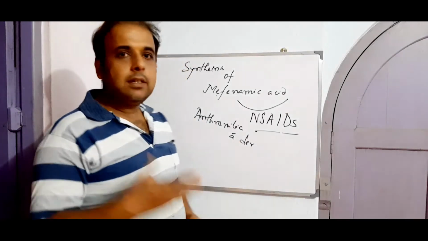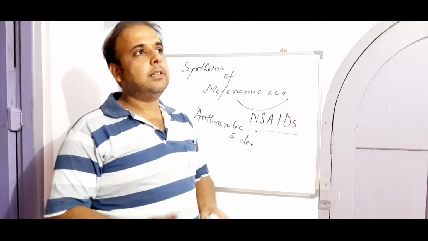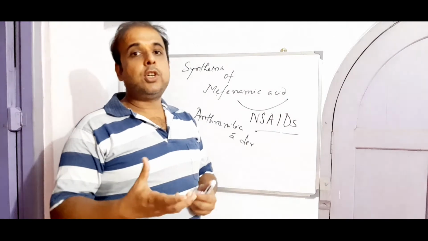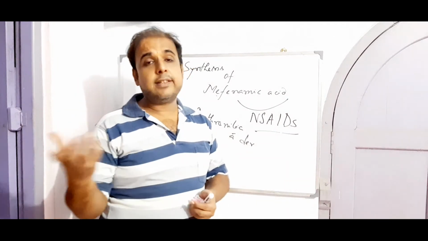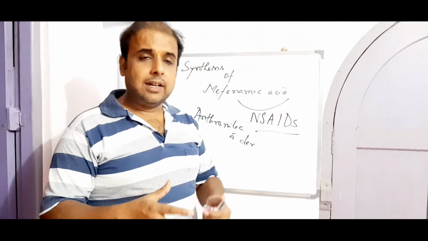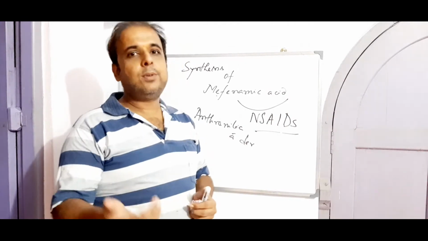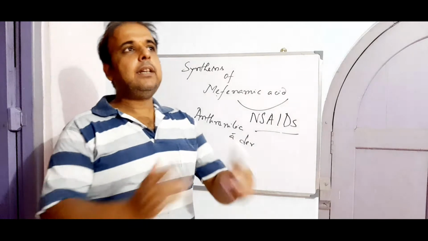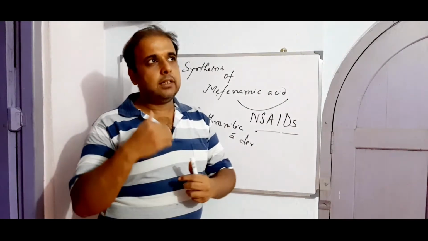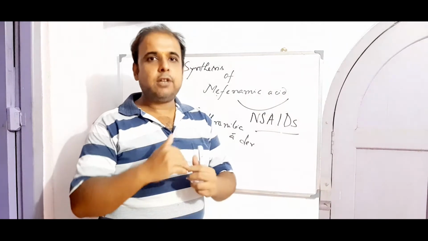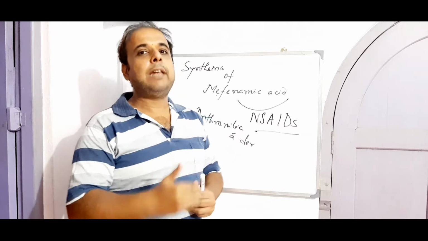So by inhibiting COX, the production of all those inflammatory mediators as well as pain mediators will get interrupted, so that the state of inflammation or state of pain can be improved, right?